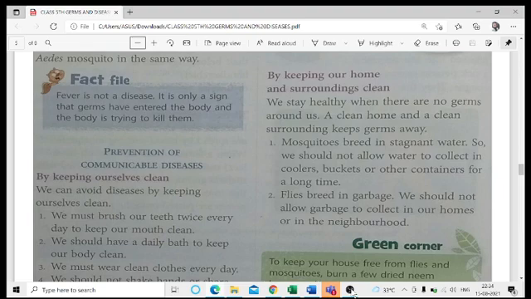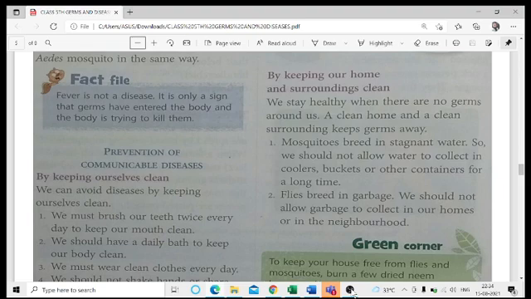Apart from this, see, the next part is the same which I told you just now. We should not allow water to get collected anywhere in the open area, because whenever water is collected in the open area, that is going to be a home for the mosquitoes, and they will try to increase their number by laying their eggs and various other things.